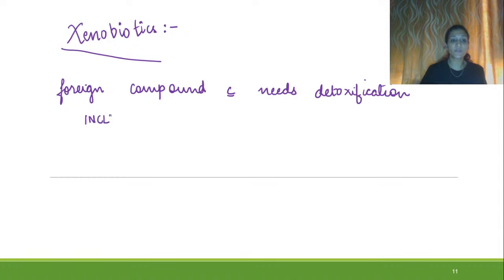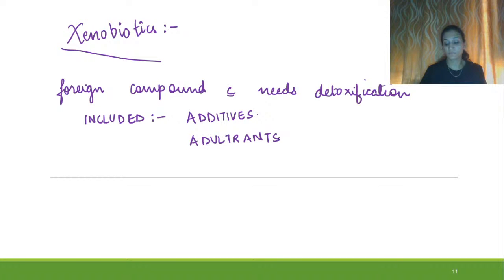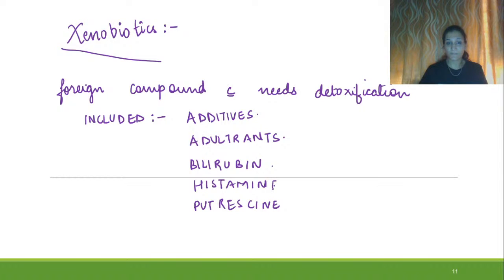Now, what are the things which are included? The things which are included in xenobiotics are additives, adulterants, then bilirubin, histamine, putrescine, then cadaverine, tyramine, tryptamine. These are some of the xenobiotics.